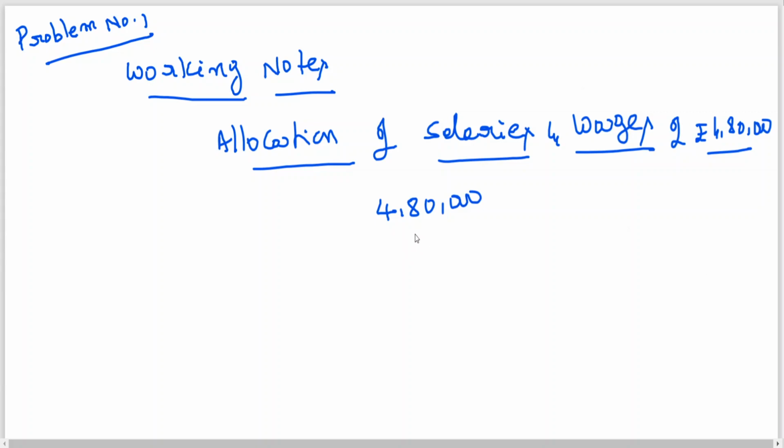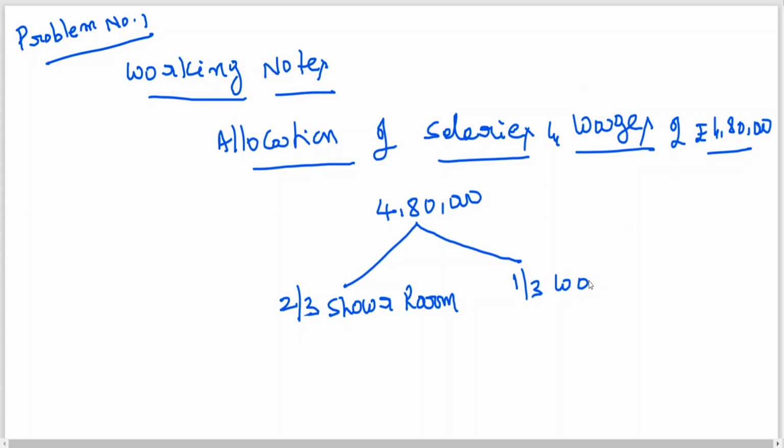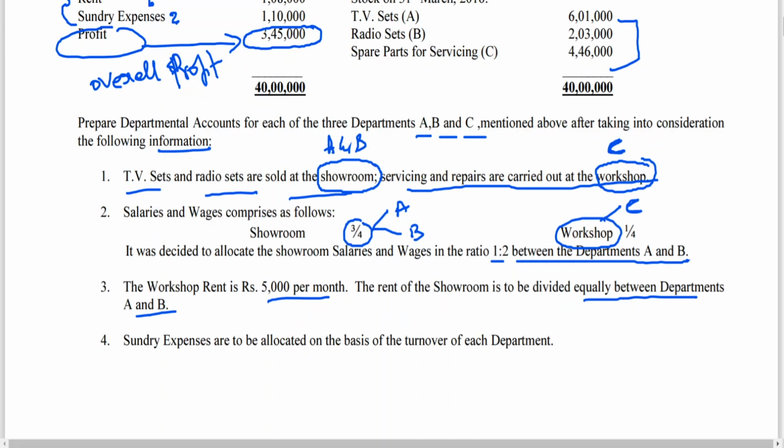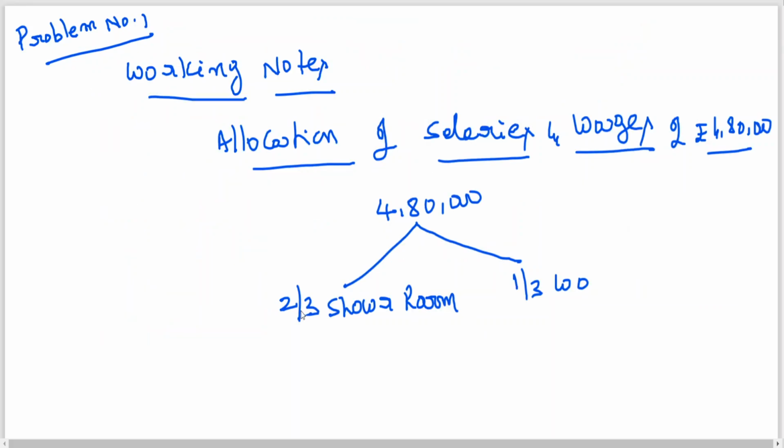Now this 4,80,000: 3/4 for the showroom and 1/4 for the workshop.